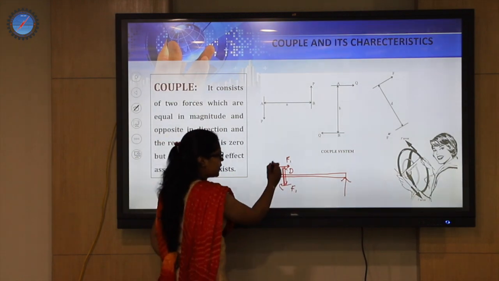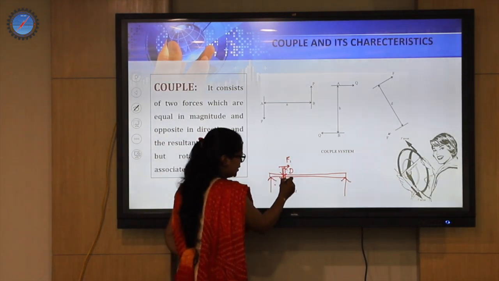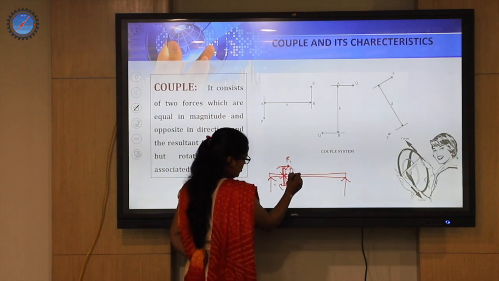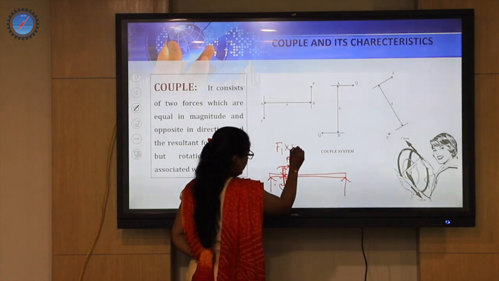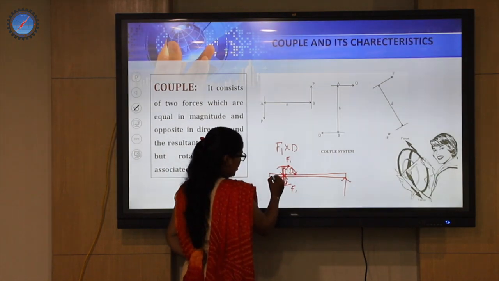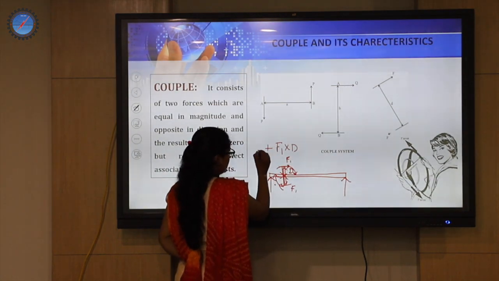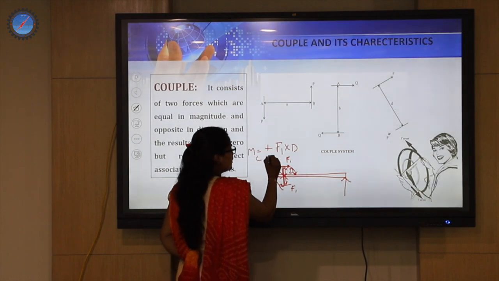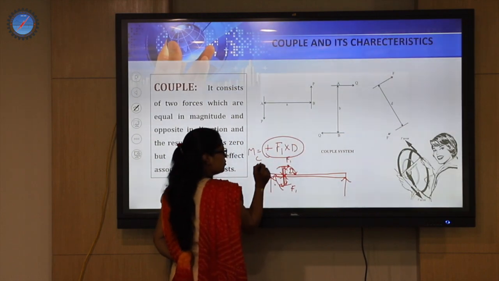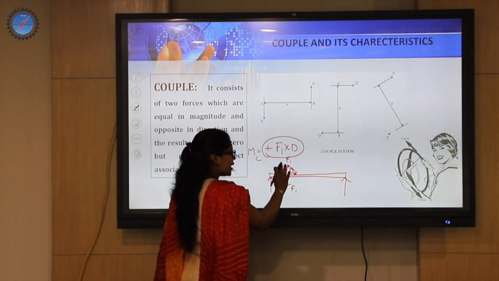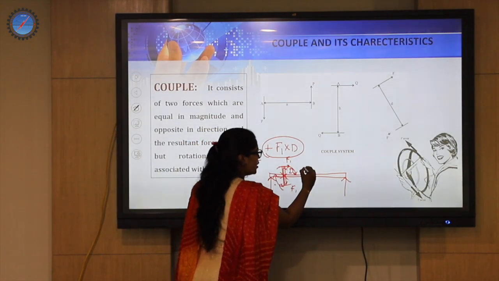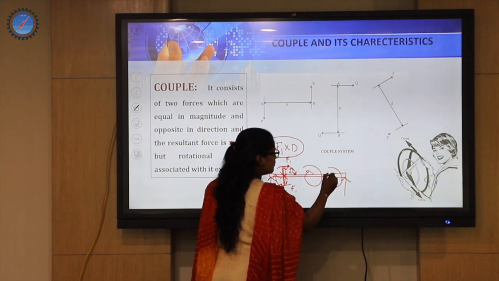Now the effect created on this point is obtained by F1 into D, clockwise, correct? It is going to be clockwise, so it is a positive moment of the couple. So whatever effect we have, moment is an effect, a rotational effect. That rotational effect remains unchanged irrespective of the position on the beam.